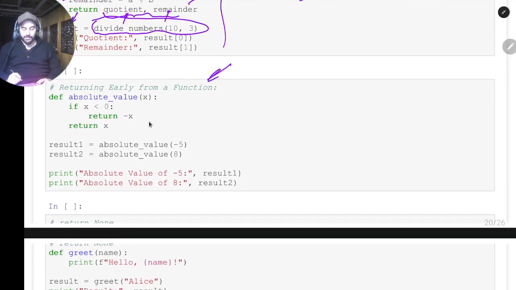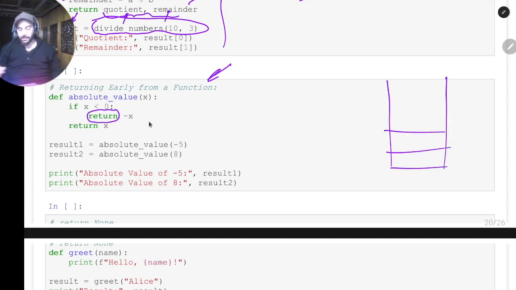Then we have something called early stopping, or maybe early returning, I'll call it. For example, if I want to return early if some condition is met and I want to stop there, what return does basically is, if you remember, I just discussed the call stack. Whenever a function is called, if a return statement is encountered, the call is immediately evicted from the stack. For example, if we call absolute value, let's call it AV of x, let's suppose x was -2.